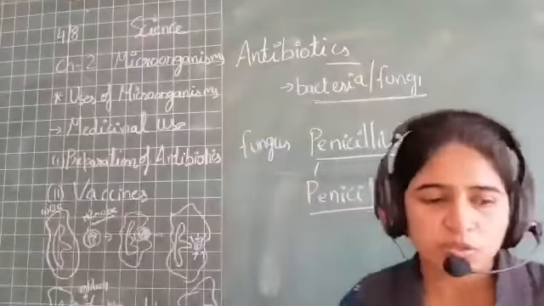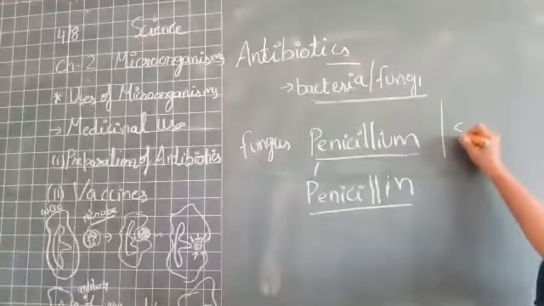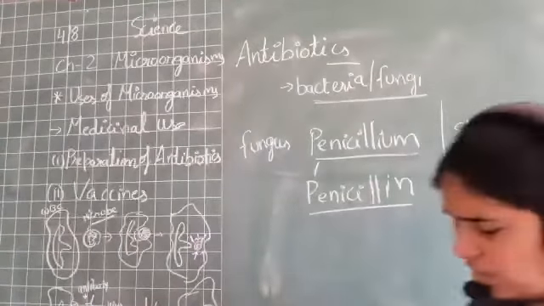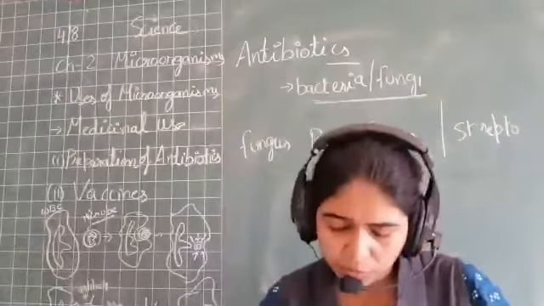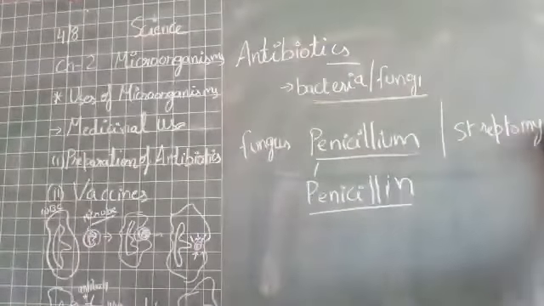Right, children? So like penicillium, we have one more microorganism, and there are many. One is given in your book, and I'm giving you one more additional, and that is Streptomyces.